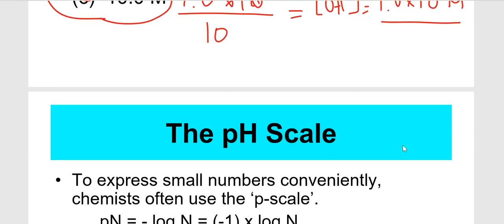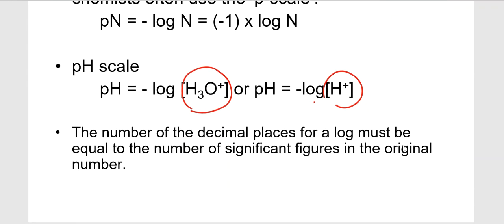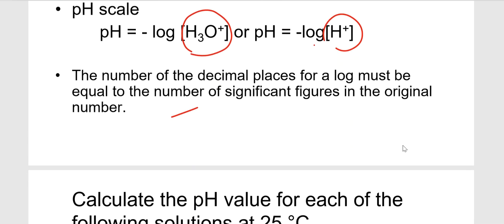Okay, so what is important is something called the pH scale. Now you can see that when you look at the number of the hydronium or H plus, the number is not too pretty. It's like 1 times 10 to negative 7, 1 times 10 to negative 5. So you want a number to look pretty, so what we're going to do is apply a log scale. This is really easy because all you have to do is this. We'll come back to this later. All you have to do is this.